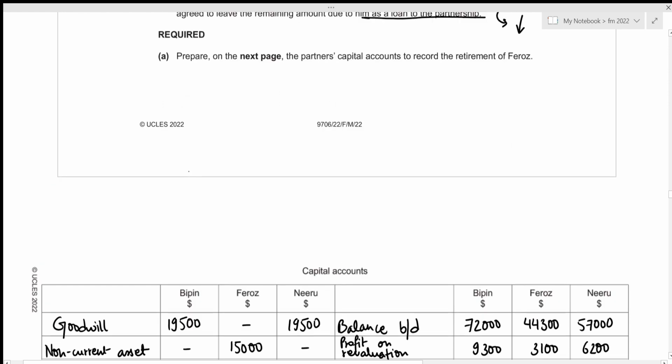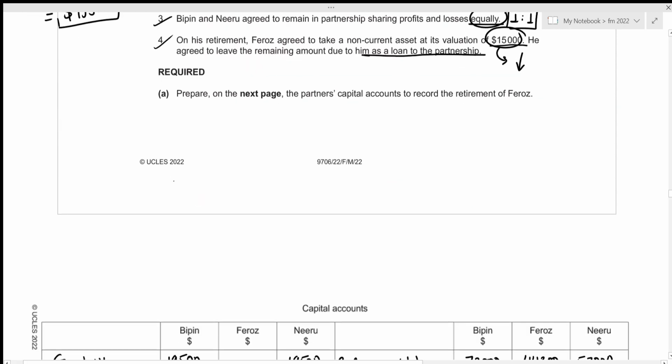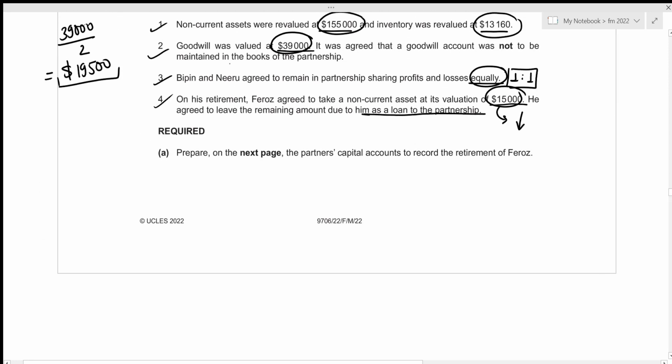Okay, let's have a look above again. We adjusted all of these information as well as our current account balances, which means that we included everything that we needed to in the capital account. So we can move towards figuring out the closing balances for Bipin and Niru. And for Firoz, we were given additional information to indicate that he agreed to leave the remaining amount due to him as a loan to the partnership. So the partnership does not have to pay back that amount to Firoz right now. That amount will still remain in the partnership as a loan.